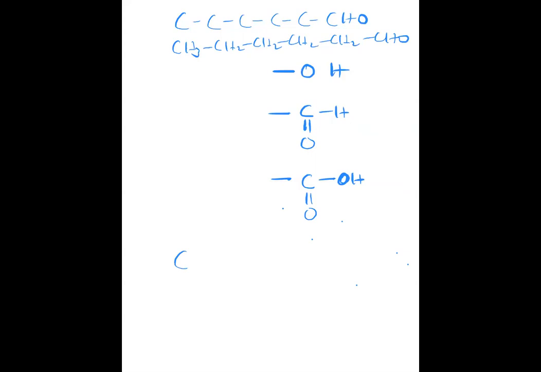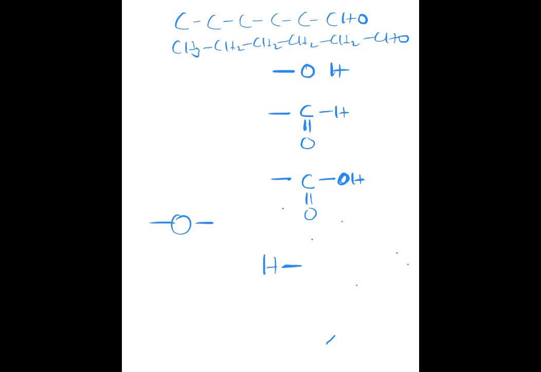Sir, between oxygen and hydrogen, a double bond won't come, right? No, it is not possible because hydrogen is monovalent. It can only have a single bond. Oxygen needs to have a double bond. So between oxygen and hydrogen a double bond cannot come.